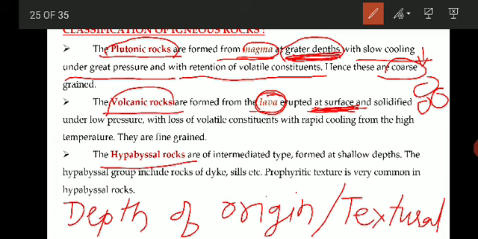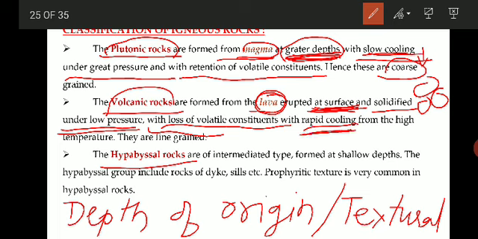Whereas this volcanic rock, how does it form? It solidifies under low pressure because it is cooling down at the earth's surface, where the temperature and pressure are less. Because they are under low pressure and coming onto the surface, there is loss of volatile constituents, and they are the result of rapid cooling. This is very important: here the cooling rate is slow, and here the cooling rate is rapid. Rapid means very fast, sudden cooling.